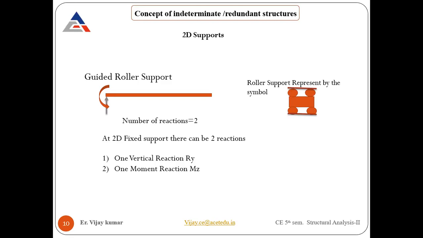Fine. So make sure where the support is acting, what things are allowed and what things are not allowed. The things that are not allowed are considered to be the reactions of that support. And the things that are allowed are a different part that we consider under degree of freedom, which comes under kinematic indeterminacy. That is a different part that will be discussed in further lectures. I hope it is clear to all. Fine.